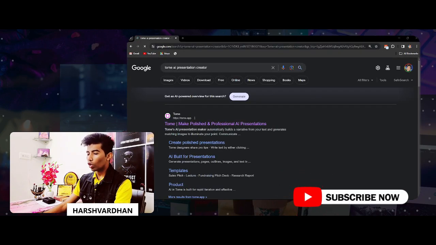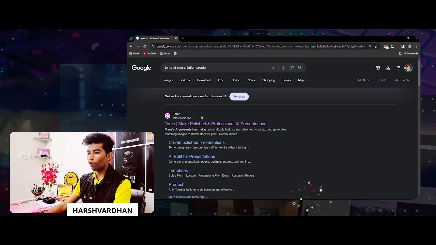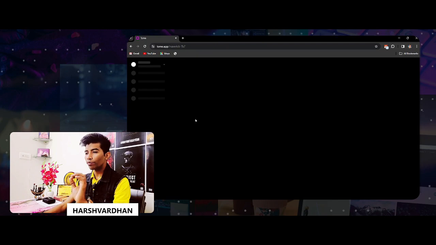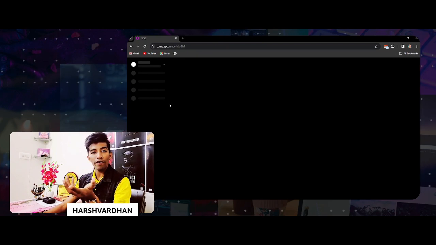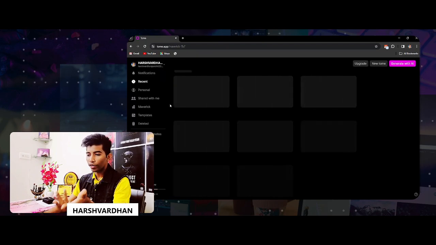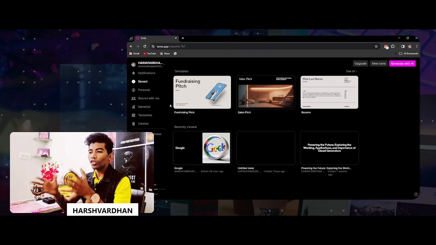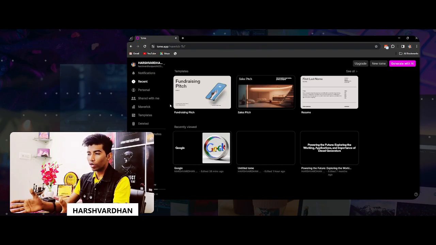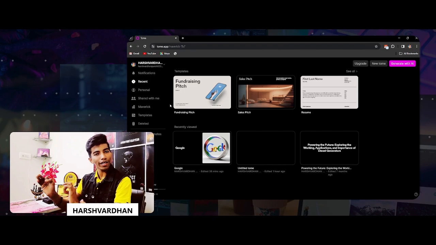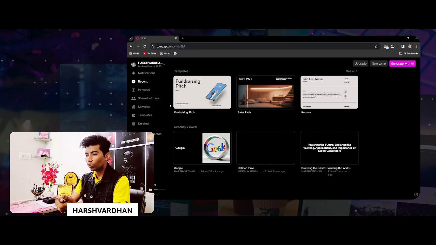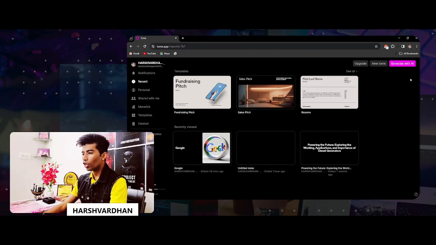On the first link you will find all kinds of things. You just have to go there and click on it. If you haven't logged in yet, it will look like this, but if you have logged in, it will look different. Just click on try Tome and continue with your Google ID, right? It will look like this. Then you just click over here, generate with AI, right?